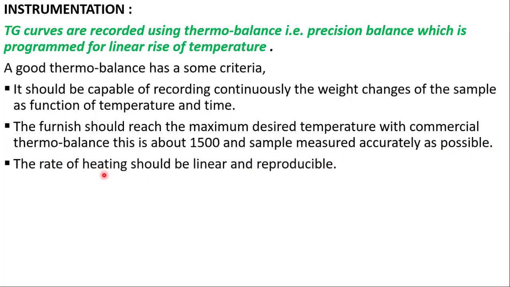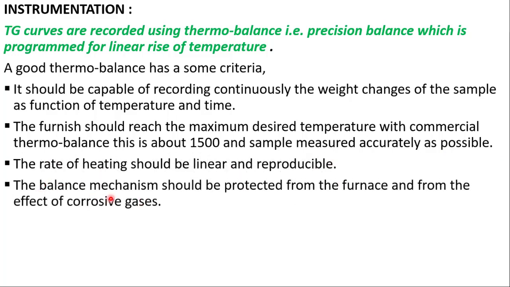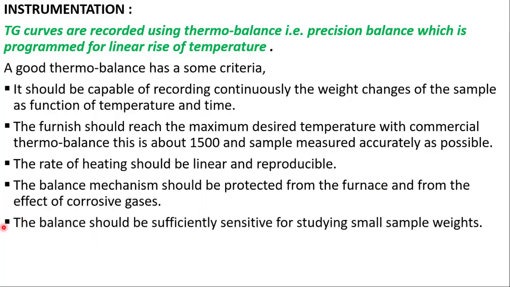The rate of heating should be linear and reproducible. The balance mechanism should be protected from the furnace and from the effect of corrosive gases. The balance should be sufficiently sensitive for studying small sample weights.